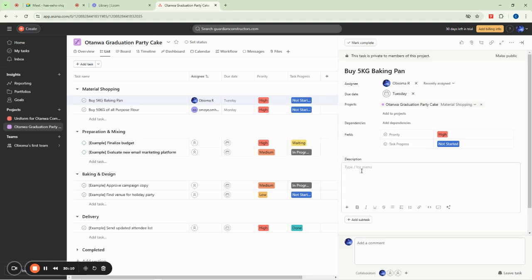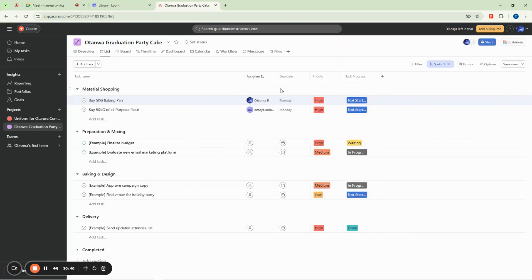Then we can put a description here and say, okay, please ensure the pan is original. Also make sure it is love shape. Maybe you don't have love shape in your factory or in your bakery, so you're trying to specify it there for your staff. So now that we are done, of course you can see it's better now. We can go further and just keep adding stuff here.